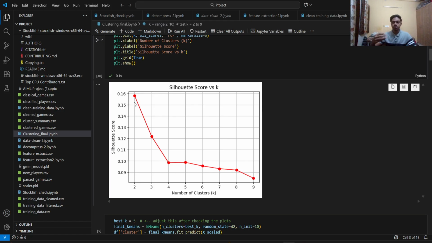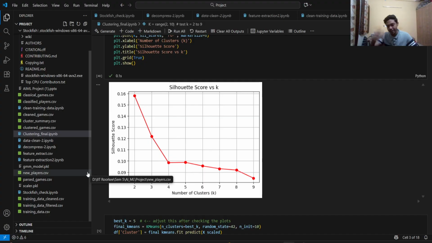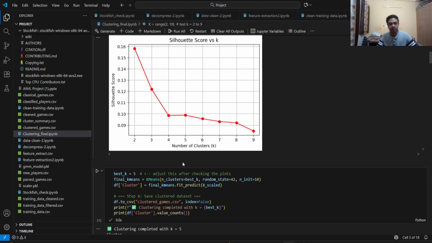Generally, for determining the best value of k, we need to take the Silhouette score which is very high. But the problem here is it's not actually a problem. The higher value of Silhouette scores is for k equal to 2 and 3. But since we are trying to see different playing styles, 2 and 3 are not very good values over here. So I've taken the next best value, which is 5.